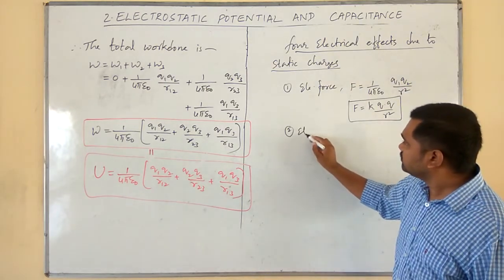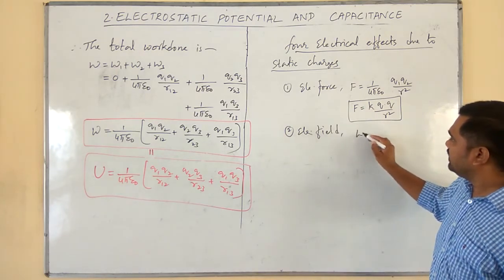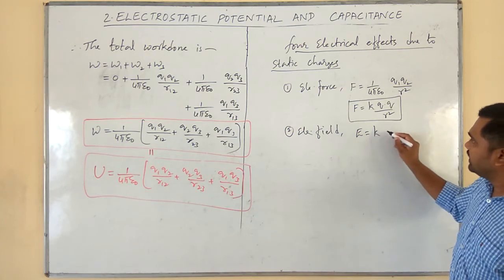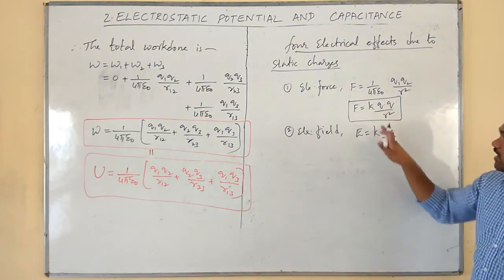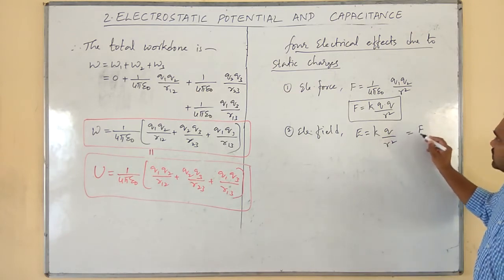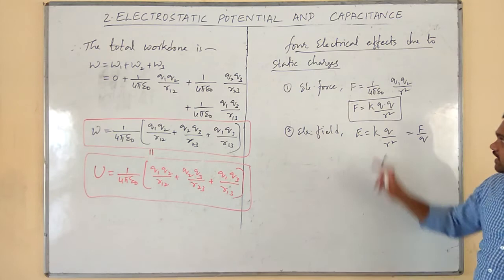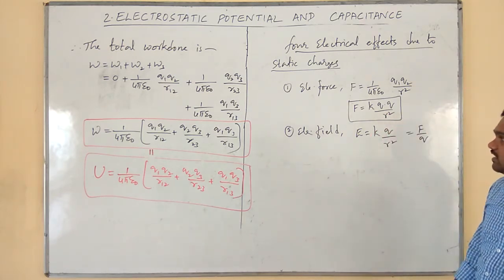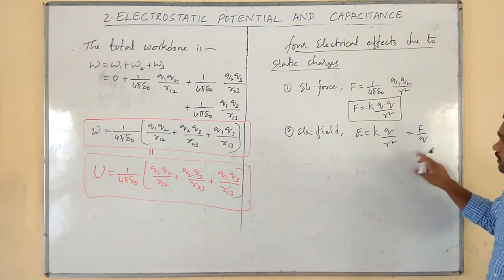Second one, electric field E. What was the expression? K q divided by r square. Therefore, on simplification, what we get? F divided by q. R square will cancel, q will cancel. Therefore, E is equal to F divided by q.